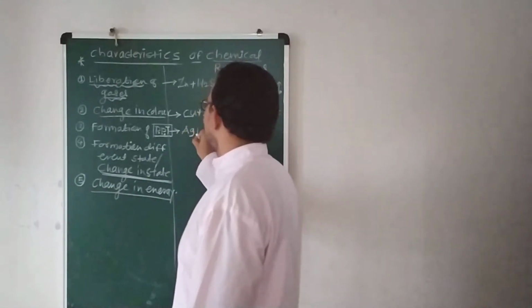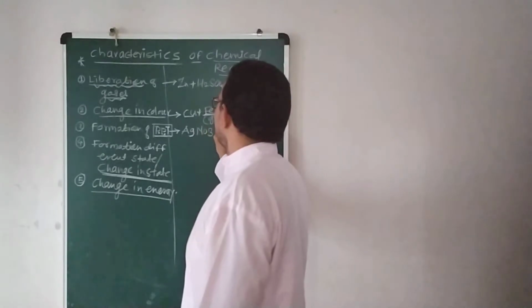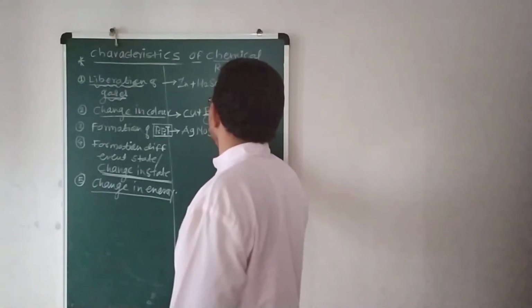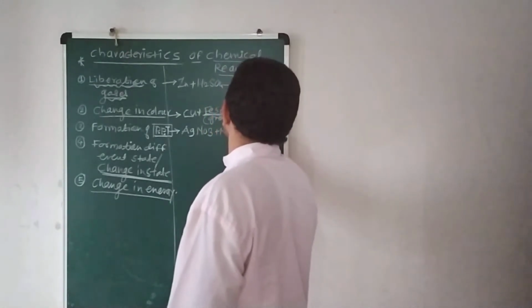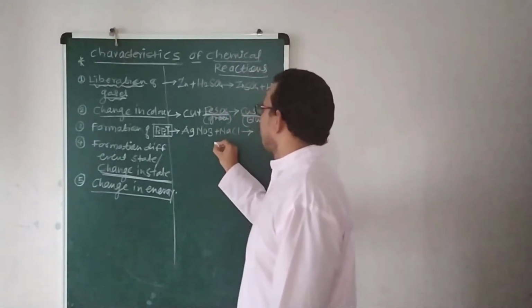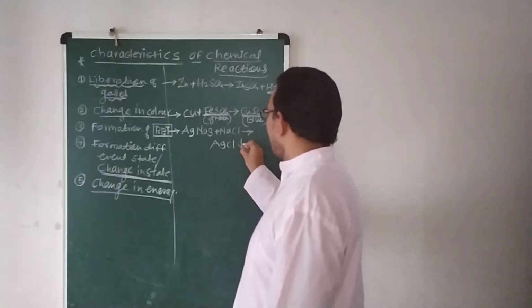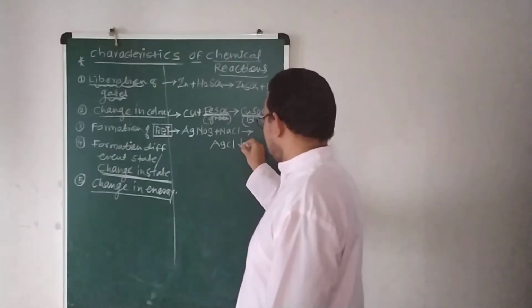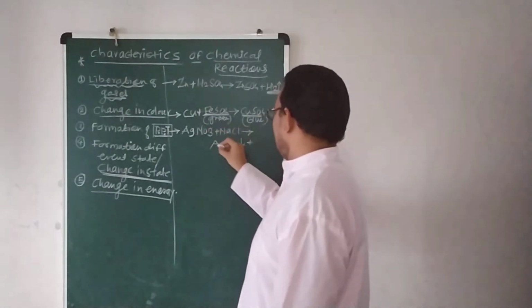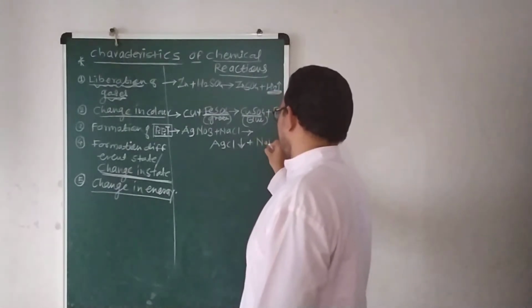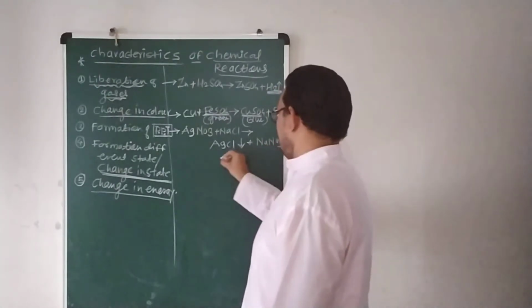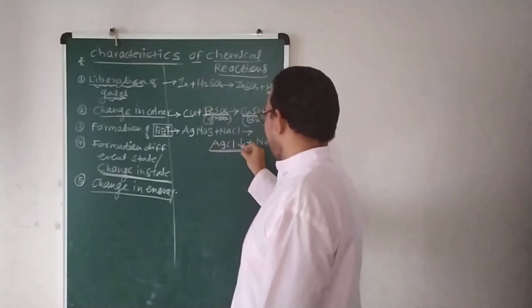Suppose AgNO3, silver nitrate, reacts with NaCl. So this reaction takes place and there is a formation of the product AgCl. AgCl is in the form of PPT. PPT means arrow down, plus NaNO3, sodium nitrate. Correct? So here the AgCl PPT is there.